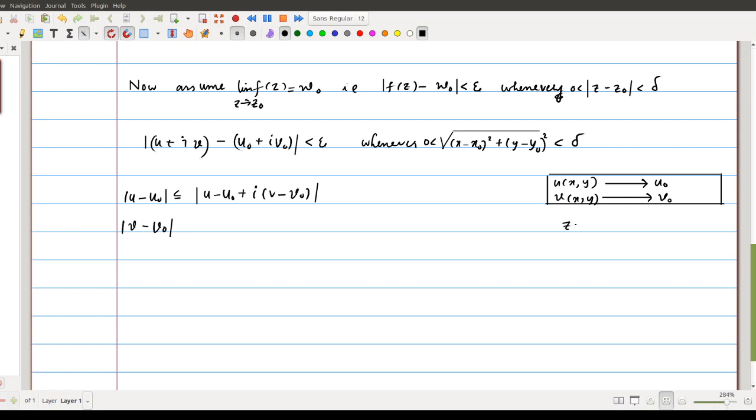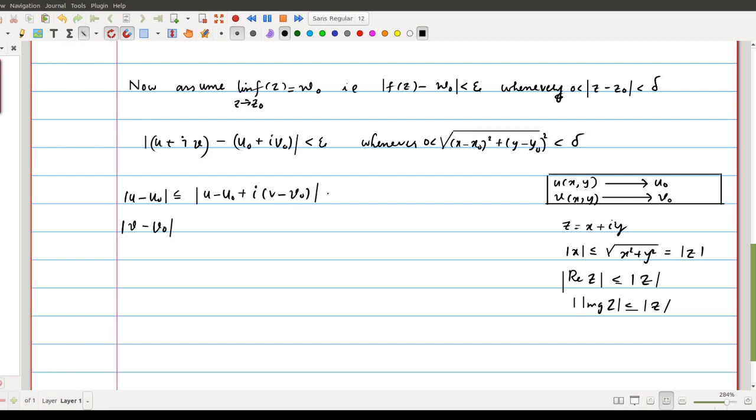If z equals x plus iy, then we can say that mod x is always less than or equal to root of x square plus y square, which is mod z. That is, the modulus of the real part is always less than or equal to mod z. Similarly, you can get the imaginary part as well: the modulus of imaginary z is always less than or equal to mod z. So if you use this, you can say that the modulus of u minus u naught, the real part of this complex number, is always less than or equal to the modulus of this complex number.